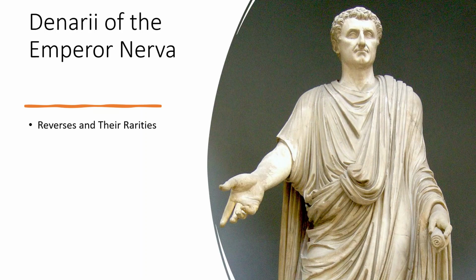Nerva himself had no children, so he adopted the Emperor Trajan early in his reign, who succeeded him at his death. Nerva issued coinage in gold, silver, and the base metals. Today we're going to be talking about the most common silver issue of the emperor, which is the denarius.